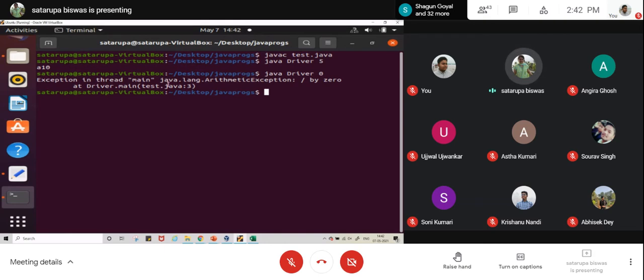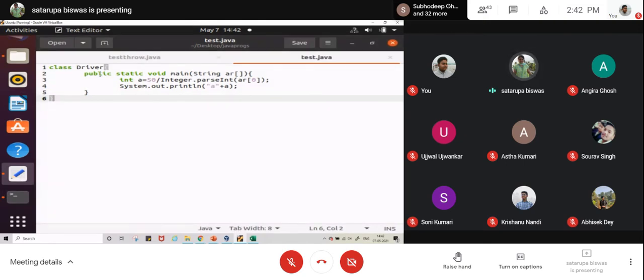So all the information, the name, the type of the exception it is showing, it is also showing where the exception has occurred. At Driver class main method, the name of the source code is Test.java, the line number 3, 1, 2, 3. You can see at the third line the error has occurred. So it is showing you exactly in which file, in which line, under which class, under which method the exception has occurred.